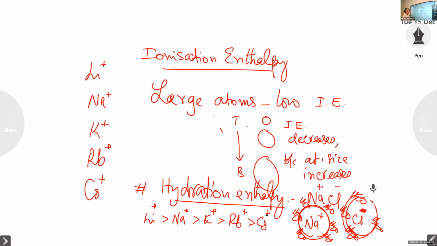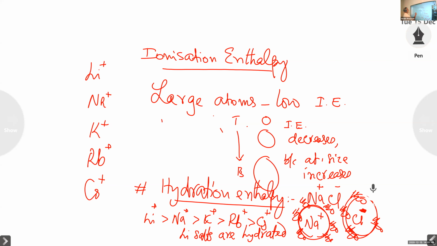Due to this very high hydration enthalpy of the Li plus ion, lithium salts are seen in the hydrated form. For example, take chloride.